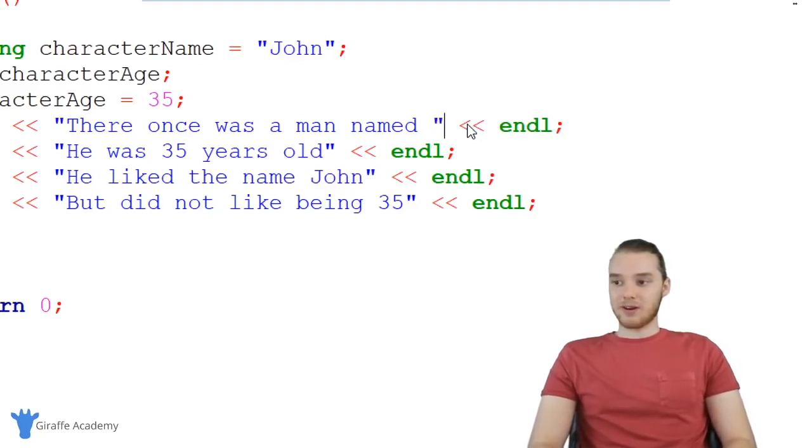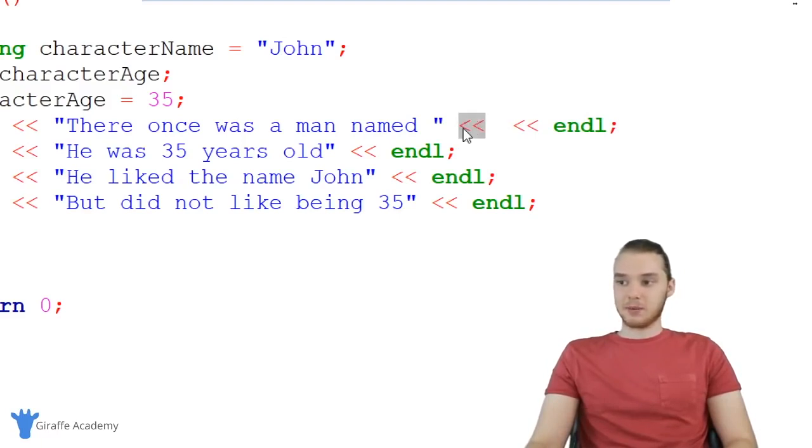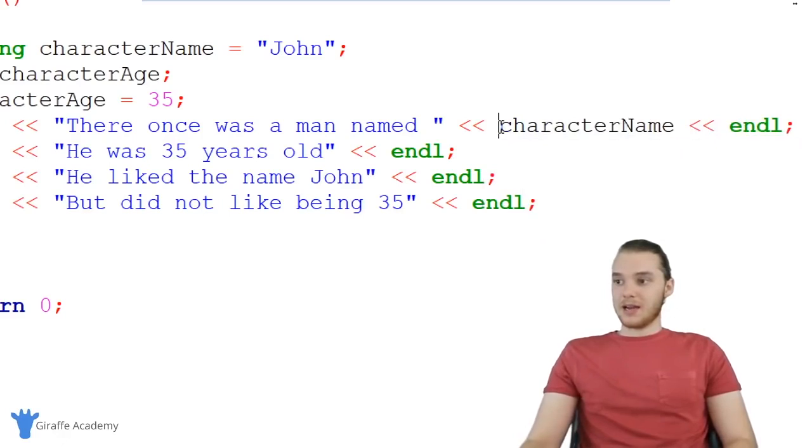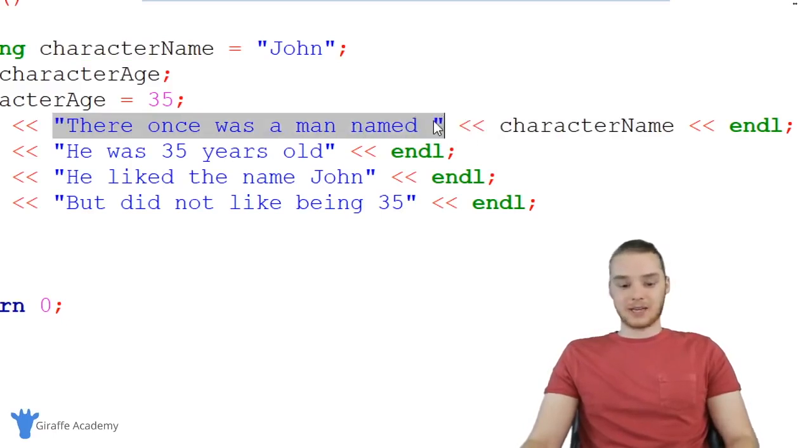What I can do is get rid of John, and I can say less than sign, less than sign. And what this is basically going to tell C++ is that we want to take the value that we're going to type out here. So I'm just going to type out character name. It's basically telling C++ that we want to take this value and insert it right here inside of this line of text.